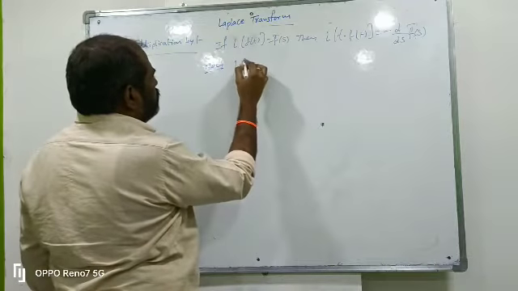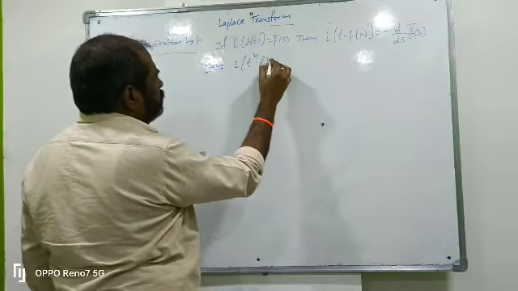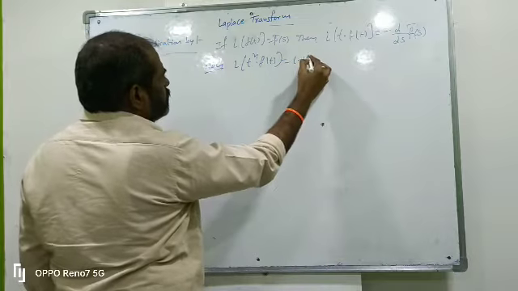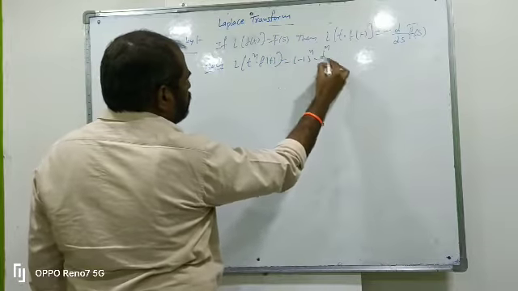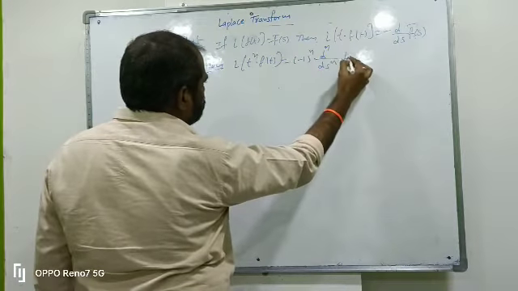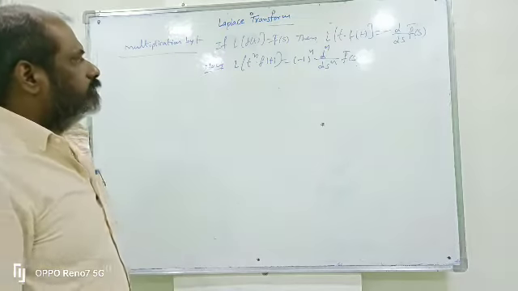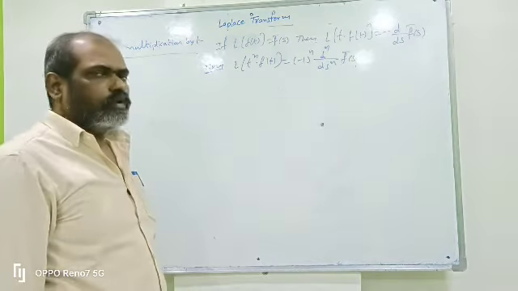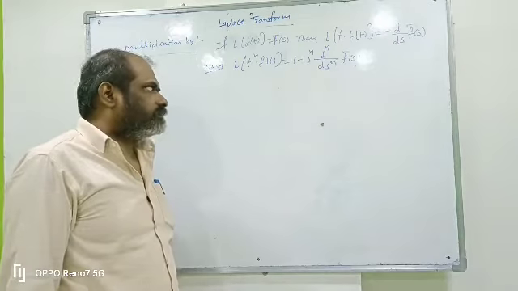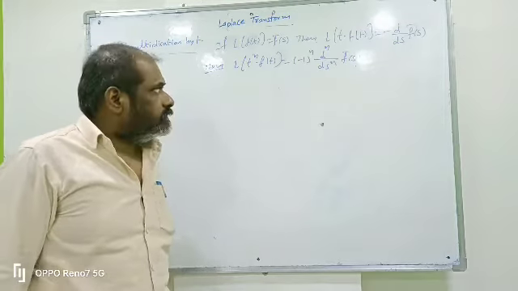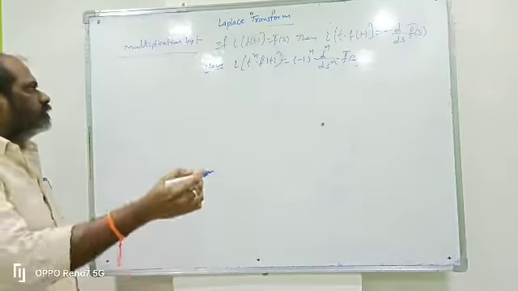For example, if you are given n, the formula for L of t power n into f of t is minus 1 whole power n into d power n by ds power n into f bar of s. This is for multiplication by t. We do one problem on this.